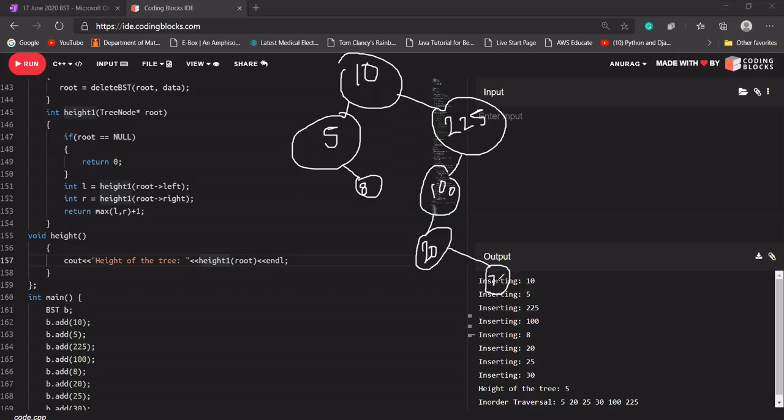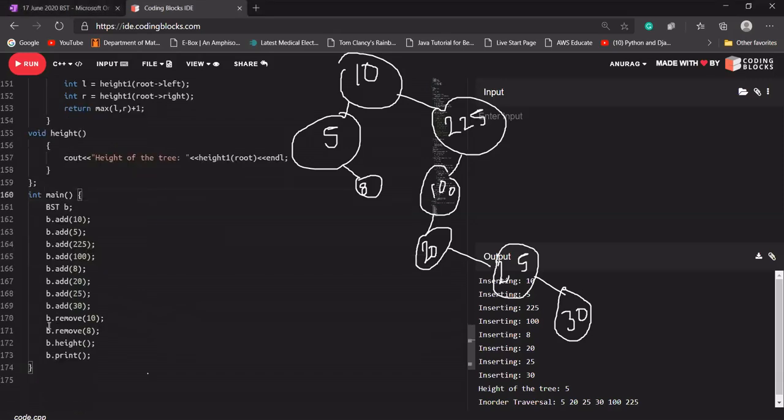Okay, I'm quickly creating a tree in BST format. 25, let's make it 25. 30, again 30 will be added. 30 will go into its right part, 25's right, that is 30. Okay, again we have deleted something here now. Let's quickly see what we have deleted. We have deleted 10 and 8. Let's quickly remove this. Let's see what should be the height of our tree.